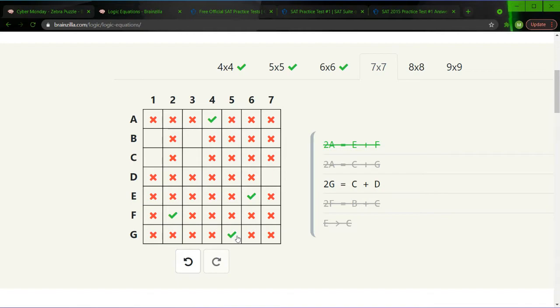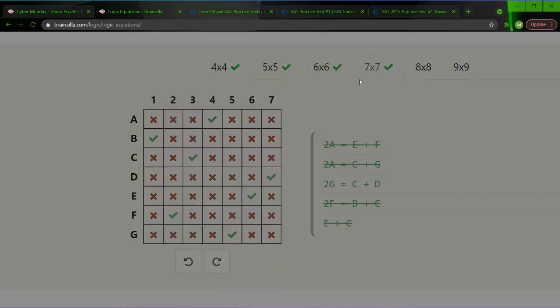Why? Because if g was 7, that would mean 2g, or 14, is equal to c plus d. C and d must both be 7, which is impossible. In that case, d is 7, and then c would have to be 3, in which case b is 1. And that is our answer.